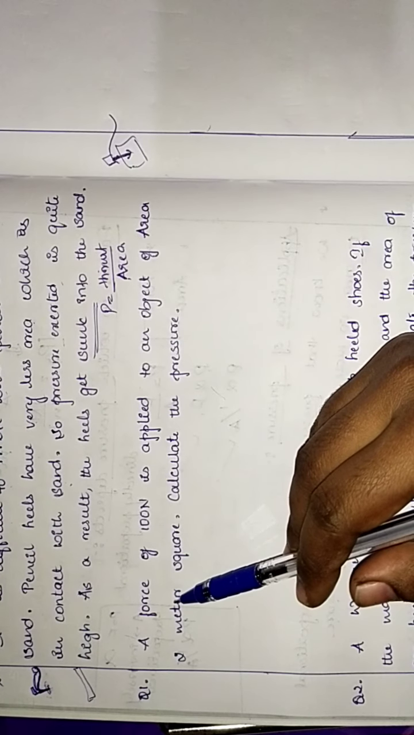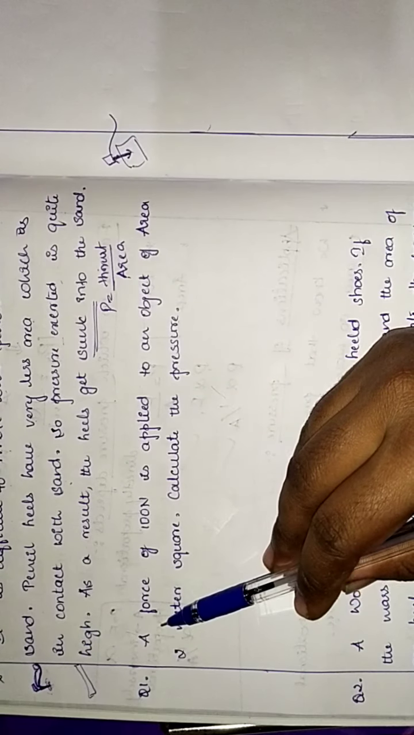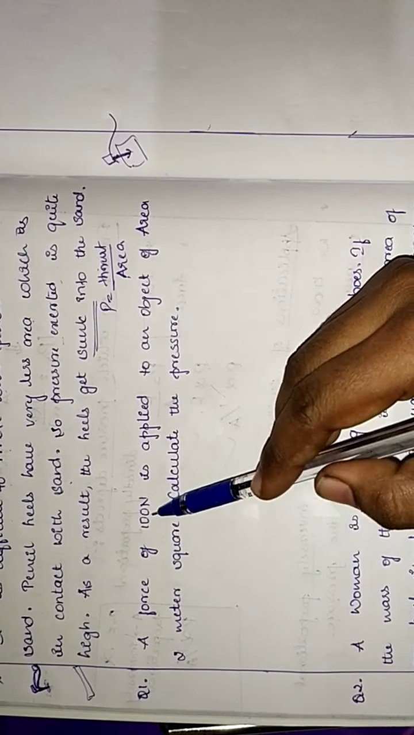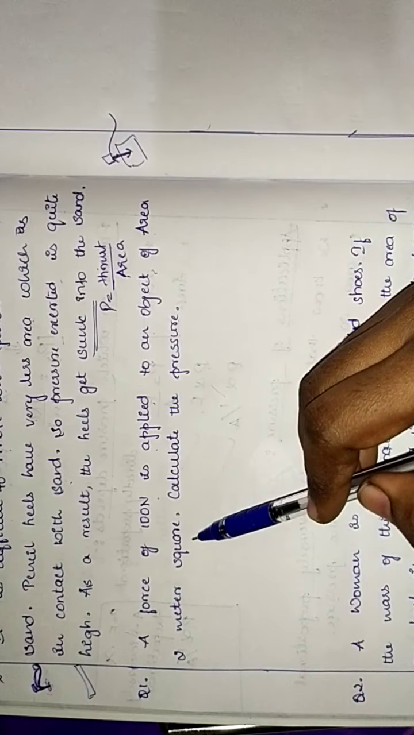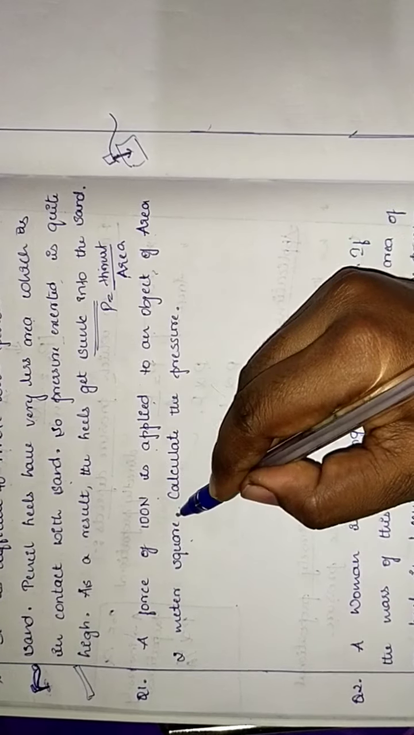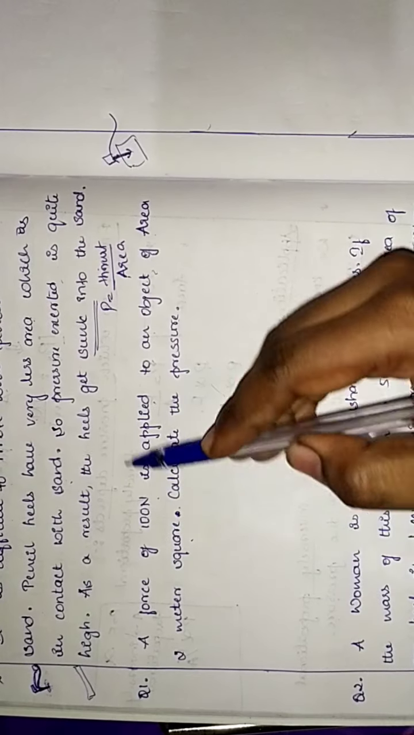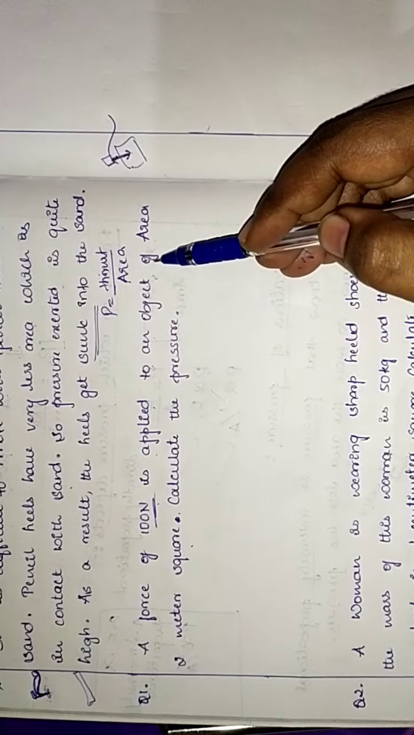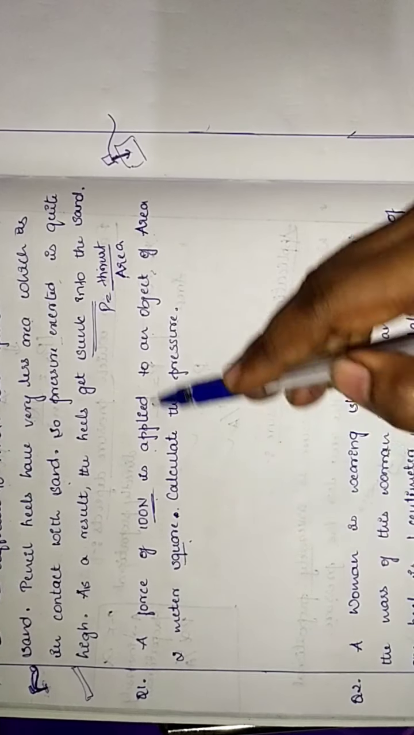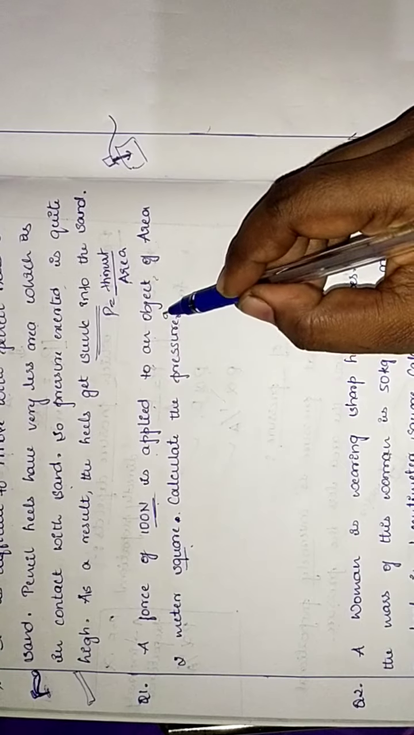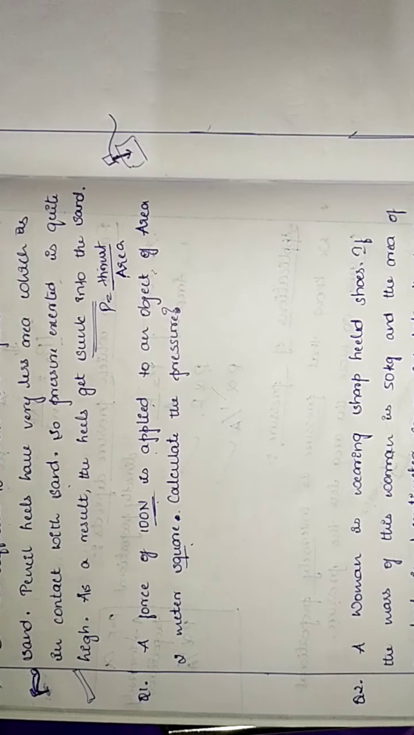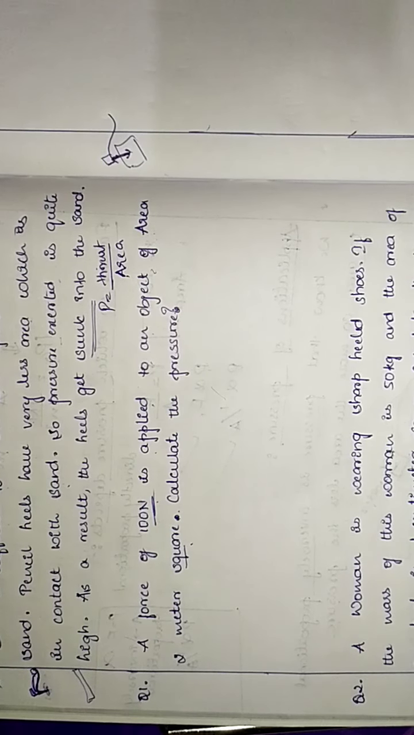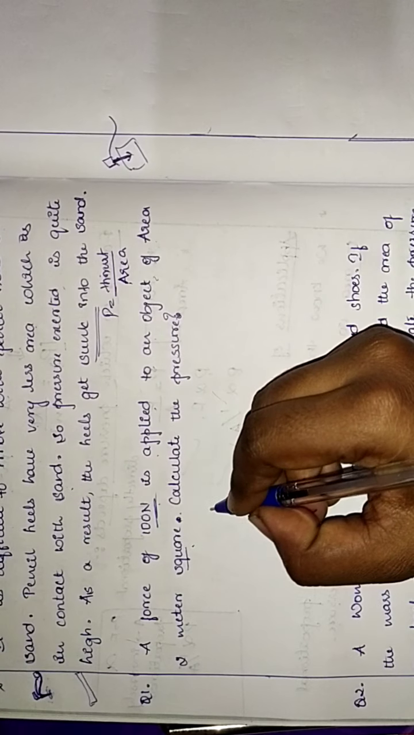The first problem I have chosen is, a force of 100 Newton is applied on an object of area 2 meters square. Calculate the pressure. The question is that, calculate the pressure. So now let us try to solve this problem. The question is very easy and very simple.